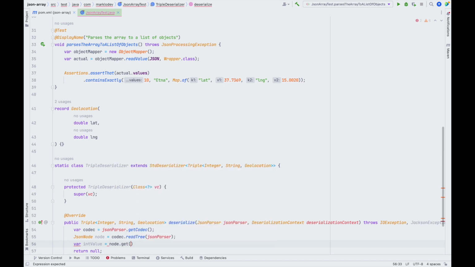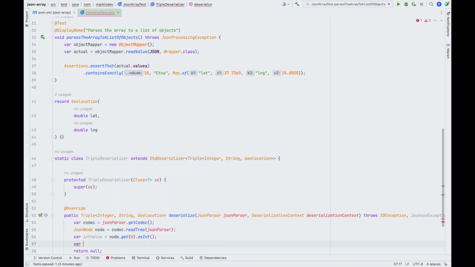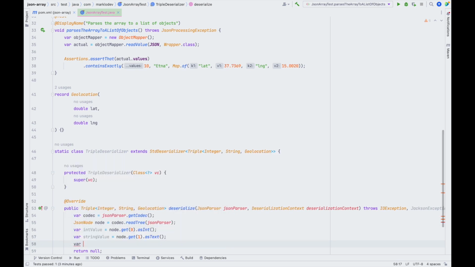And this is node, the first value as integer. The second value will be the same. The next one as text. And for the last one, we need to parse our value, our node.